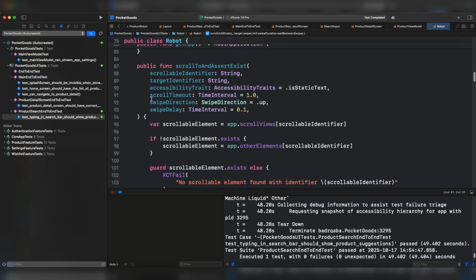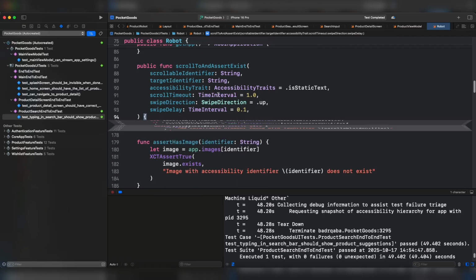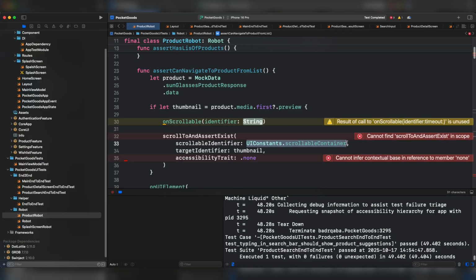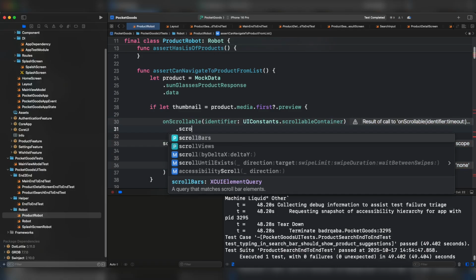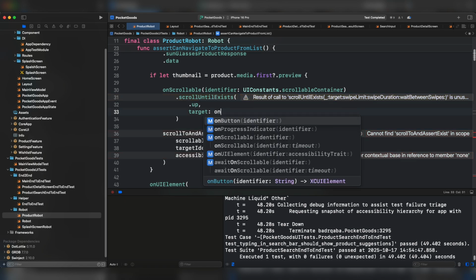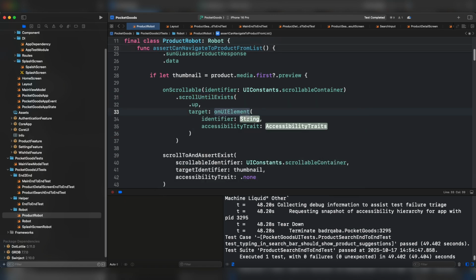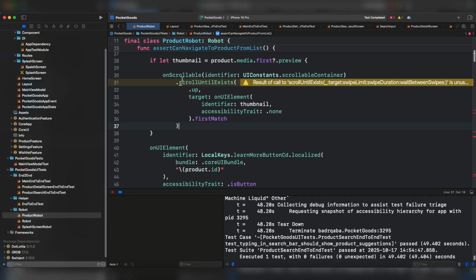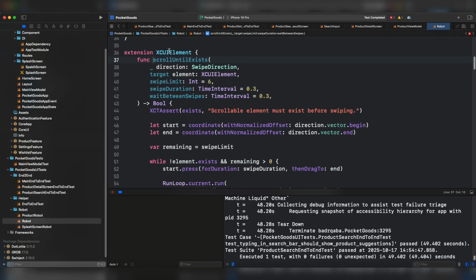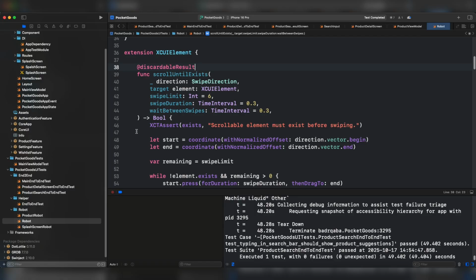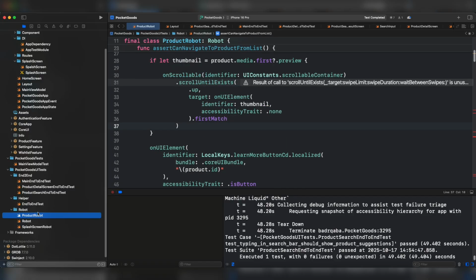That's basically it. This function is no longer useful. I'm gonna delete it. Assert can navigate to products from list. On scrollable container, we're going to do here scroll until exists. For the sweep direction, it should be up. And for the target, which is the thumbnail, we can use the onUI element for the identifier, which is thumbnail. And for the accessibility trait, it's none. And first match. Just to enhance the use of this scroll until exists, we're going to add here an annotation, discardable result. We don't care actually about the result of this particular Boolean. Let's come back to the product robot and it should be gone.